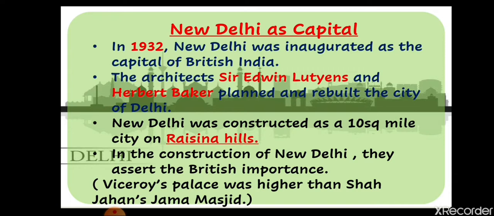In the construction of New Delhi, they asserted British importance. That means when the British architects were constructing Delhi, they decided that they would show the superiority of the Britishers over Indians, that Britishers were more important than Indians. That is why they built the Viceroy Palace higher than Shah Jahan's Jama Masjid, to show that the Britishers were more important.